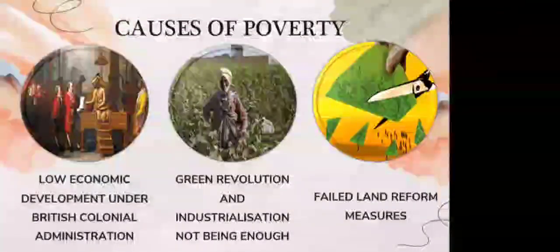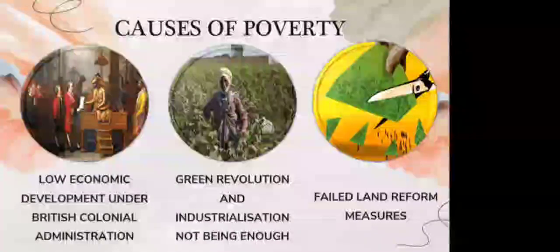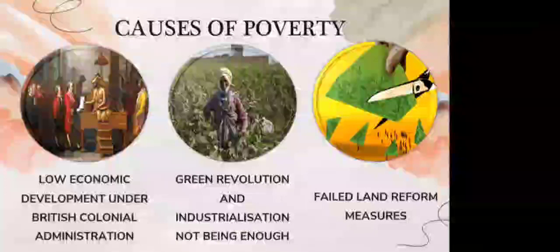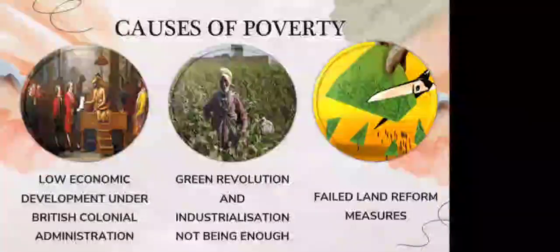Okay. Today we studied about causes of poverty. In that, we first discussed the first cause, that was low economic development under British colonial administration. We discussed how the policies of the British ruined the handicraft and textile industry of our country, right? We also saw that, due to that, not very many job opportunities were created. Then the income of our country became less, the population was also high, and they all came together and led to low per capita income. So the main cause of poverty was low economic development under British colonial administration.